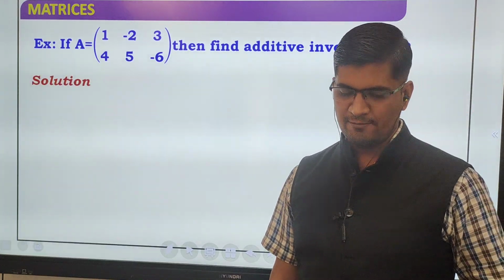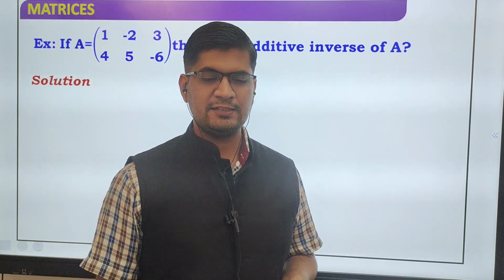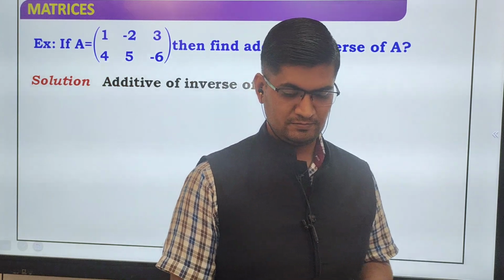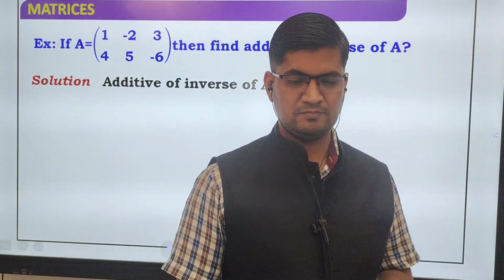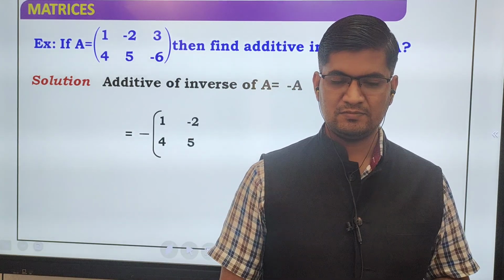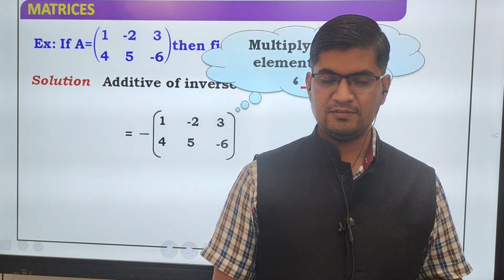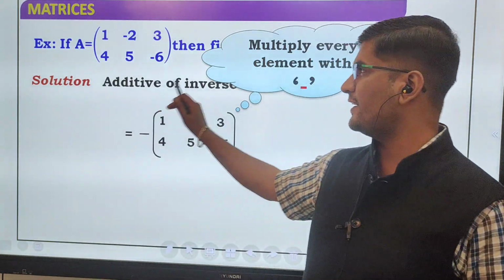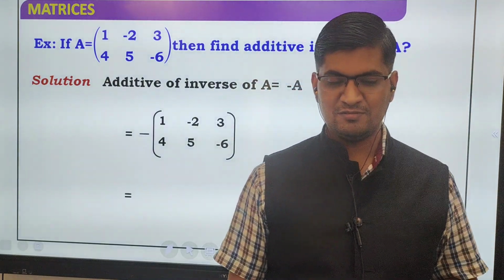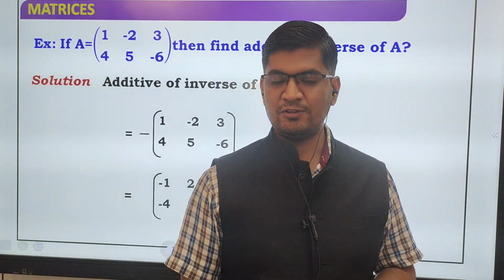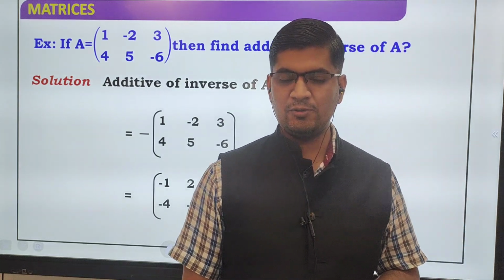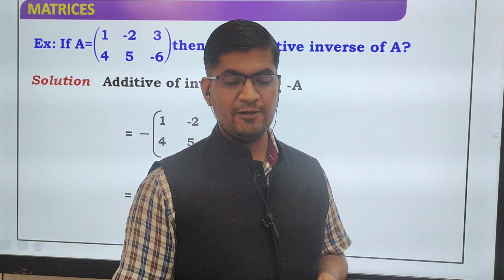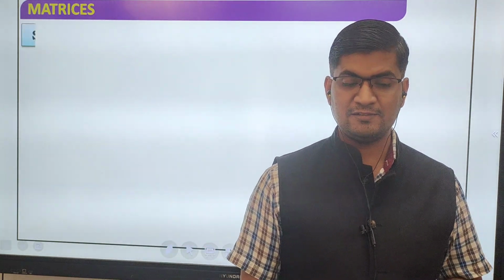Suppose we have to find a solution, tell me the answer, what will be the answer? Find the additive inverse of A. Yes. Multiply every element with minus. Yes, very nice, very good. Multiply every element with a minus sign. So you'll get 1 converted into minus 1, minus 2 will be 2, and 3 will be minus 3, 4 will be minus 4, 5 will be minus 5, and minus 6 will be 6.